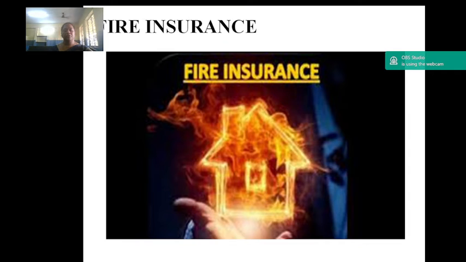Average policy. This is a fire insurance policy that applies if the property is underinsured, that is, insured for a sum smaller than the value of the property. The insurer must bear only the proportion of the actual loss which the sum assured bears to the actual value of the property at the time of loss.